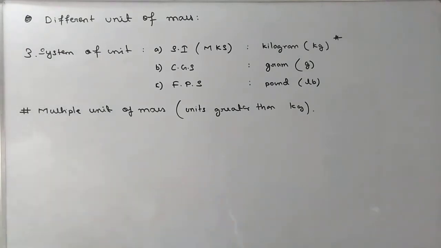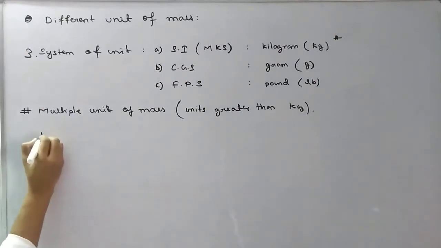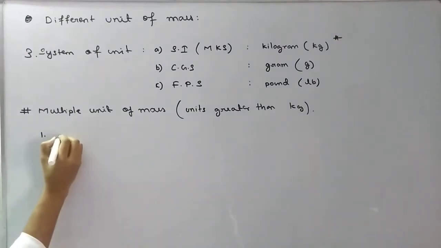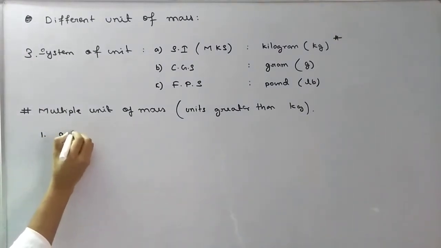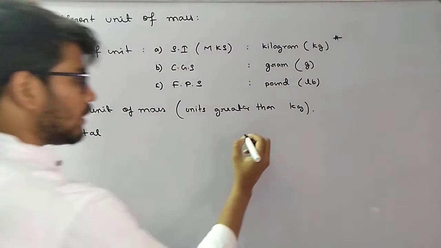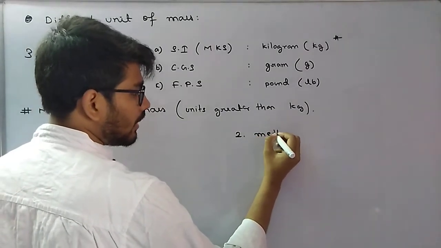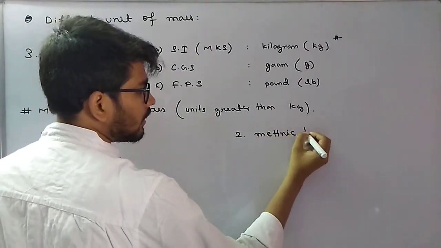Among these multiple units we have to study 2. Number 1 is quintal. And number 2 is metric ton.